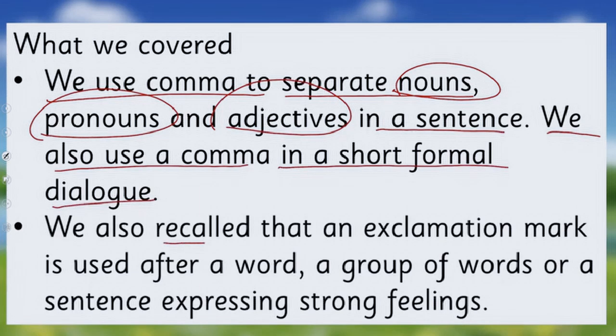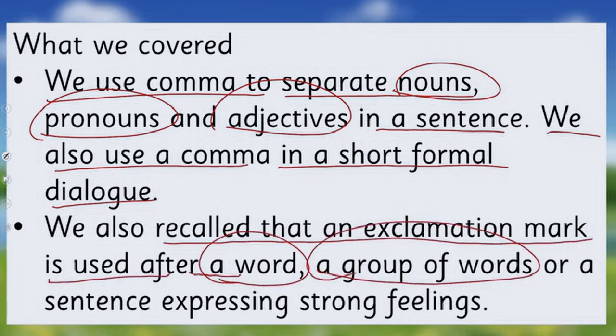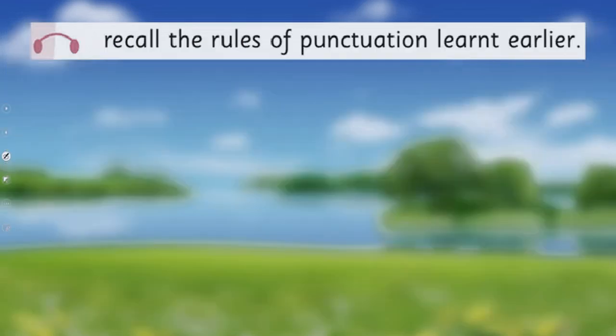We also recalled that an exclamation mark is used after a word, a group of words, or a sentence expressing strong feelings. So in this way, we achieved today's SLO, that was to recall the rules of punctuation learned earlier. So almost we recalled all the rules.